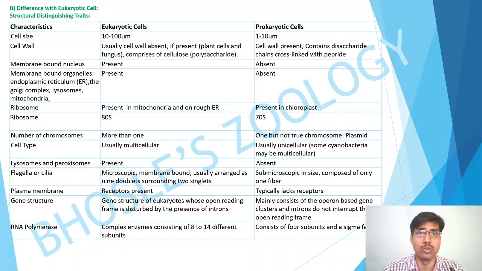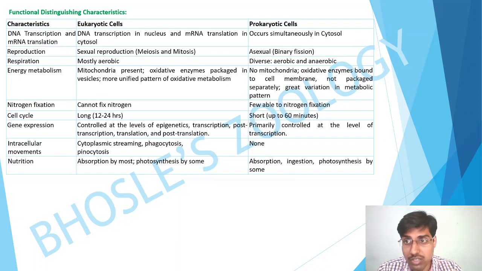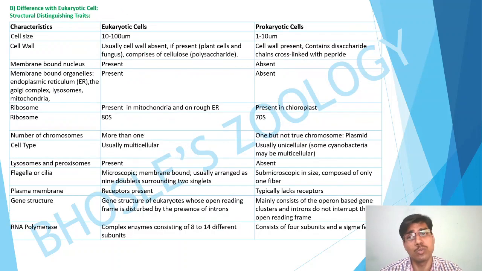So I have separated the structural differences and the functional differences. You can also make it in a single chart, there is nothing wrong with it. Just to help you and the examiner understand, I have separated them.